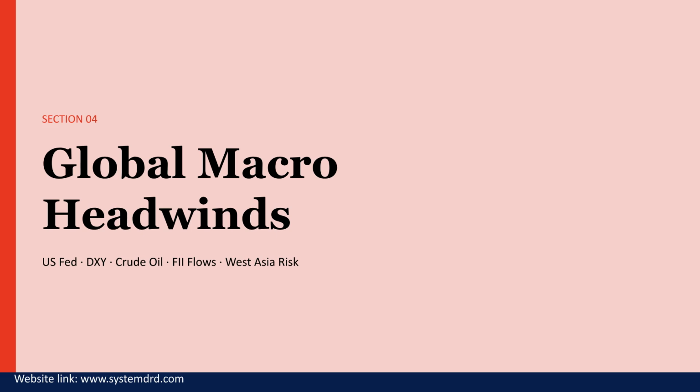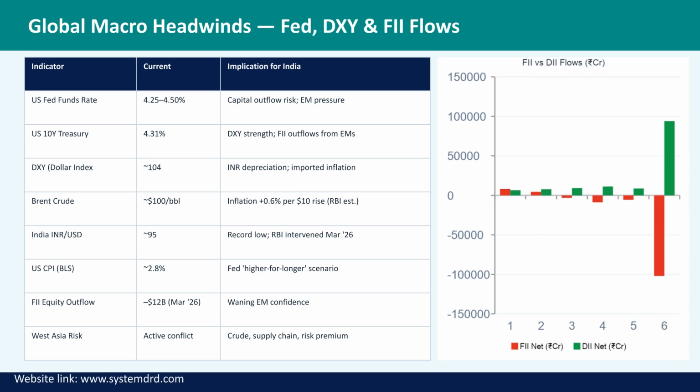We will explore the impact of the U.S. Federal Reserve, the dollar index, crude oil prices, foreign institutional investor flows, and West Asia risk. Key headwinds include the U.S. Fed funds rate leading to capital outflow and the dollar index causing INR depreciation. Crude prices and FII equity outflows also pose risks, while West Asia conflicts maintain a risk premium.